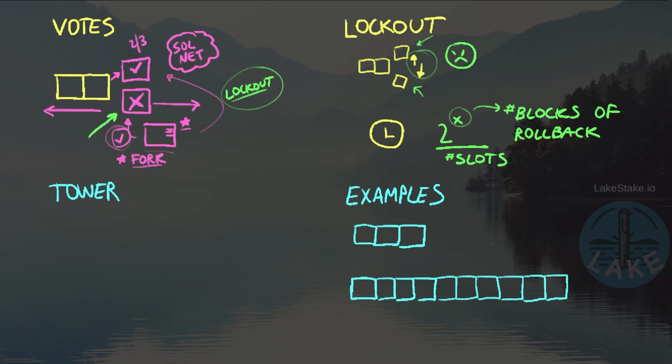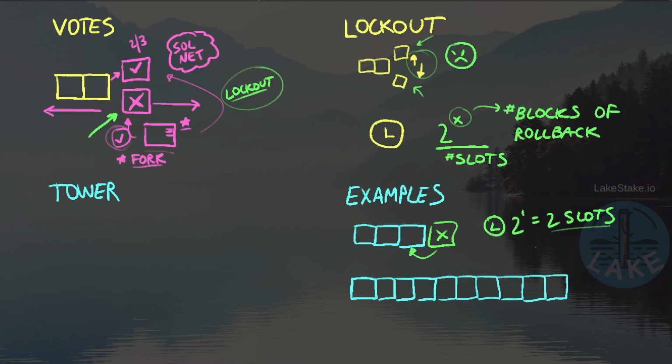So let's look at a few quick examples. Let's say that we realize that we voted on the wrong block here, and we need to go back just one slot. Well, if I have to go back one slot, then my lockout timer is going to be based on 2 to the 1, which is equal to 2 slots. So just by mistakenly voting on the wrong block, I'm going to have to lock myself out for 2 slots before I can start voting again. And so I'm not going to get any rewards for the 2 slots that I'm locked out.